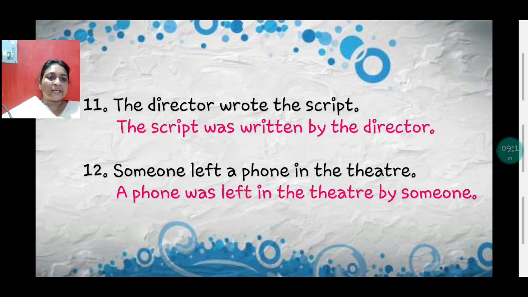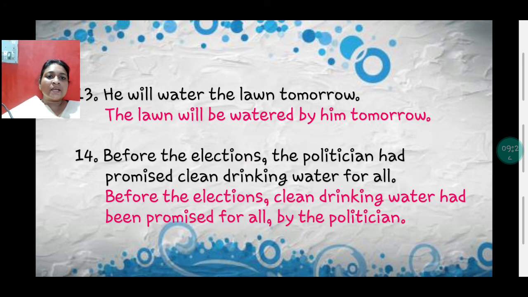Someone left a phone in the theater. So verb here is left. After that what comes? A phone. A phone was left in the theater. It's the phrase. In the theater you can adjust anywhere. A phone was left in the theater by someone. He will water the lawn tomorrow. What is the verb here? Will water. The lawn will be watered by him tomorrow. Tomorrow you can place anywhere.